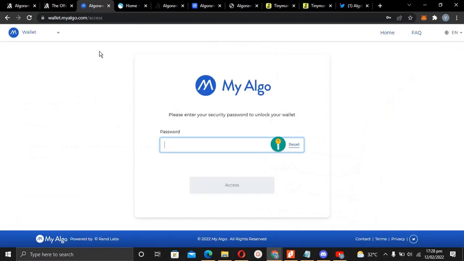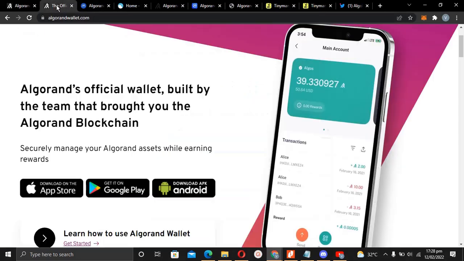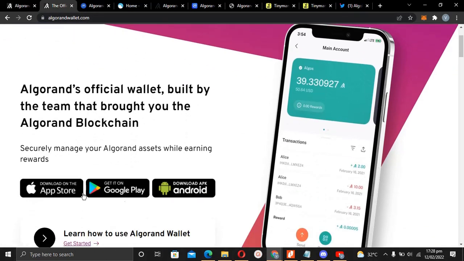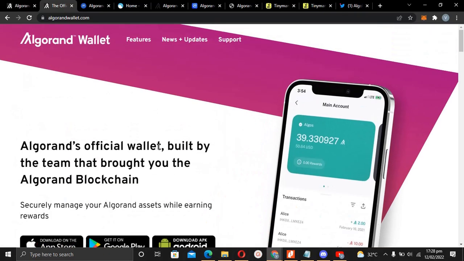I use wallet.myalgo.com. Both of these links are going to be in the description, so do well to click on the link to download the one that applies to you. If you come over to the Algorand wallet, then you can navigate using this and download for App Store, for Google Play, or download the APK to install when you want to.